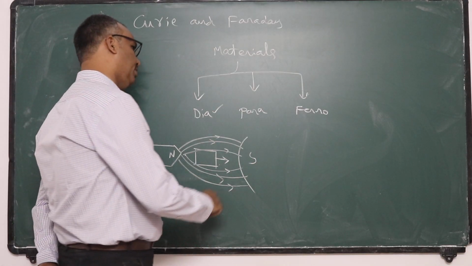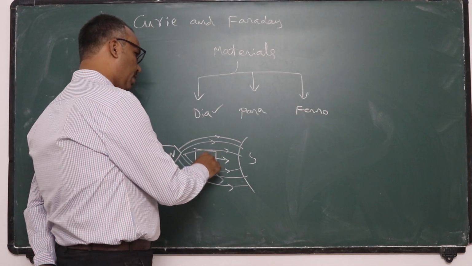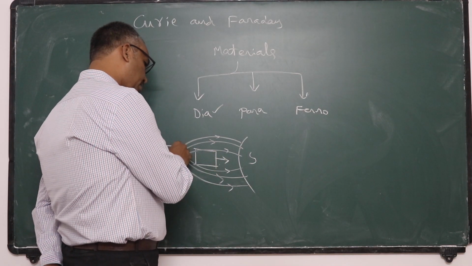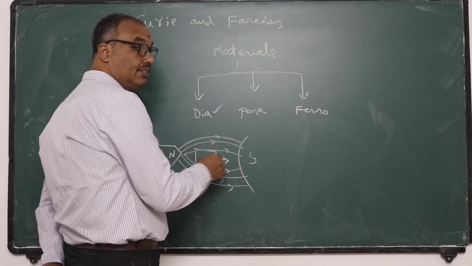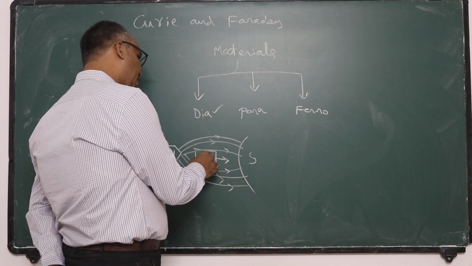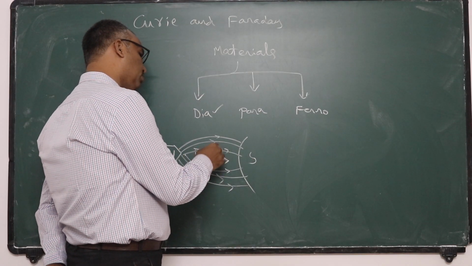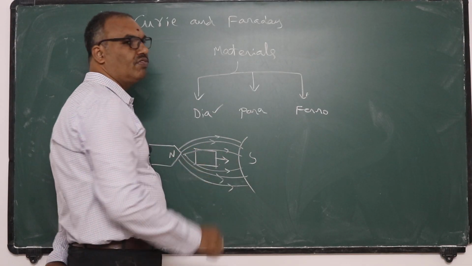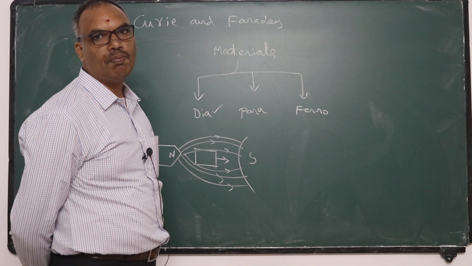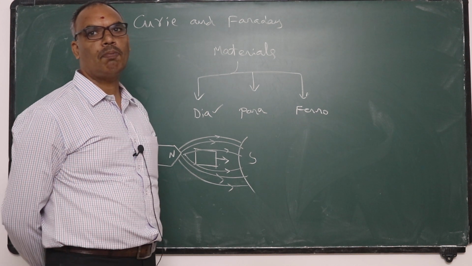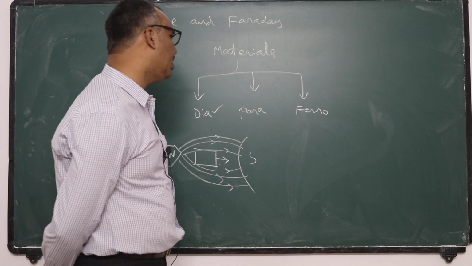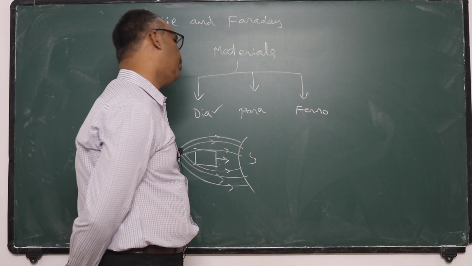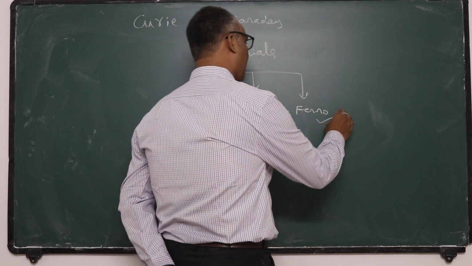Whenever we keep a material between the poles like this, if the material is having a tendency to move from the weaker part of the region to the stronger part of the region, then that material is considered as ferromagnetic material.